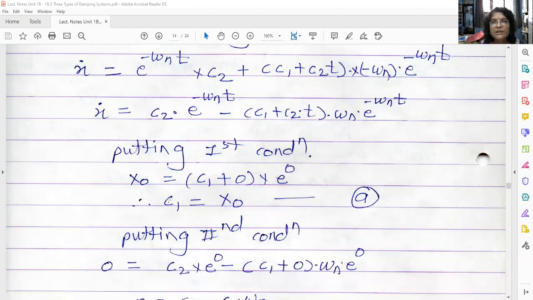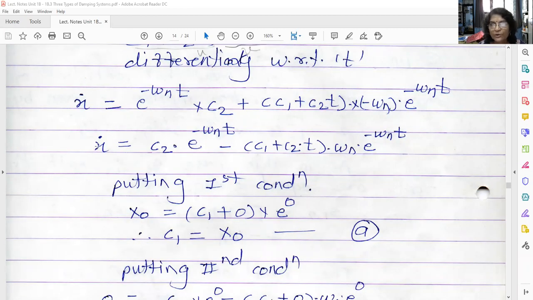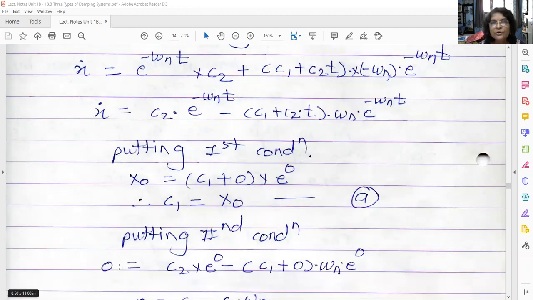Now apply the second condition, x dot = 0. So 0 = C2 e^0, because t is 0, minus (C1 + 0, because t = 0) omega n e^0.